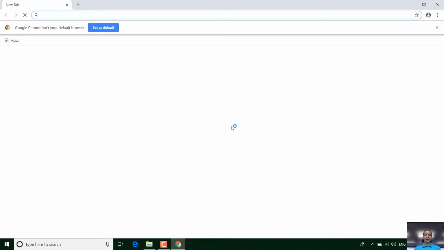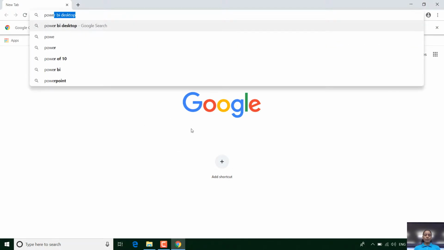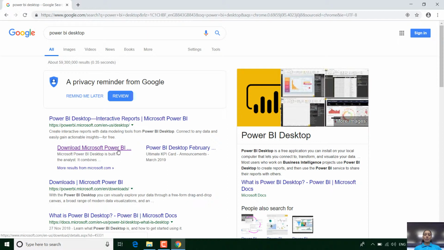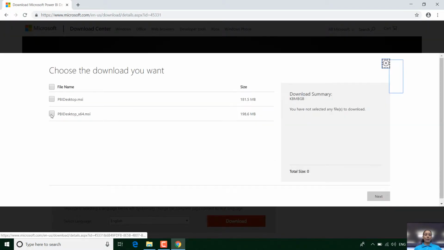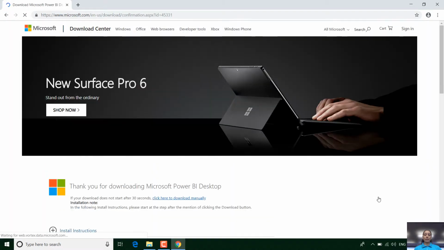So open a browser, make sure you go to Google, type Power BI Desktop, press return, and choose the Download Microsoft Power BI link. Click on Download. In my case, I'm going to choose a 64.msi file and I'm going to click Next. You can see it's already downloading.